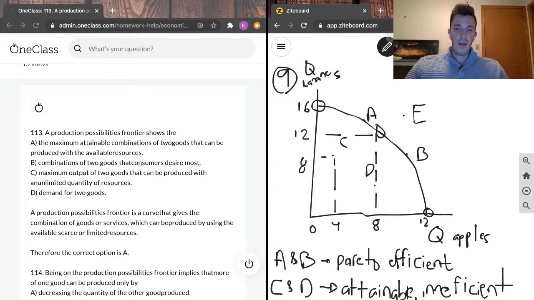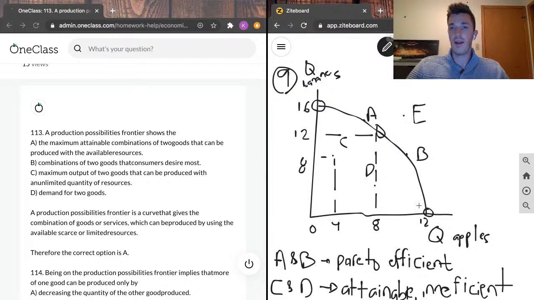And point E, which is outside of the production possibility frontier, is unattainable. So due to a scarce number of resources, we can't achieve any more quantity than what's on the production possibility frontier.